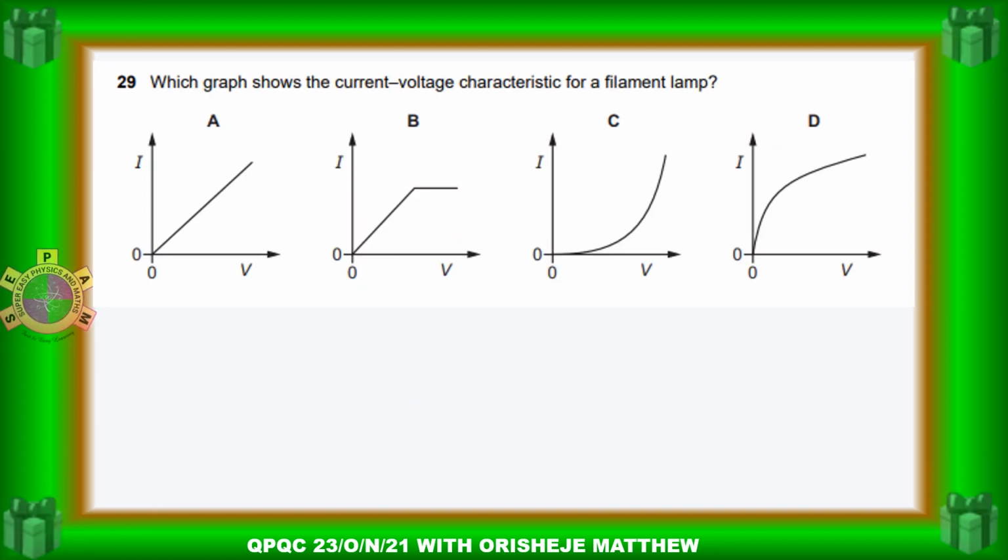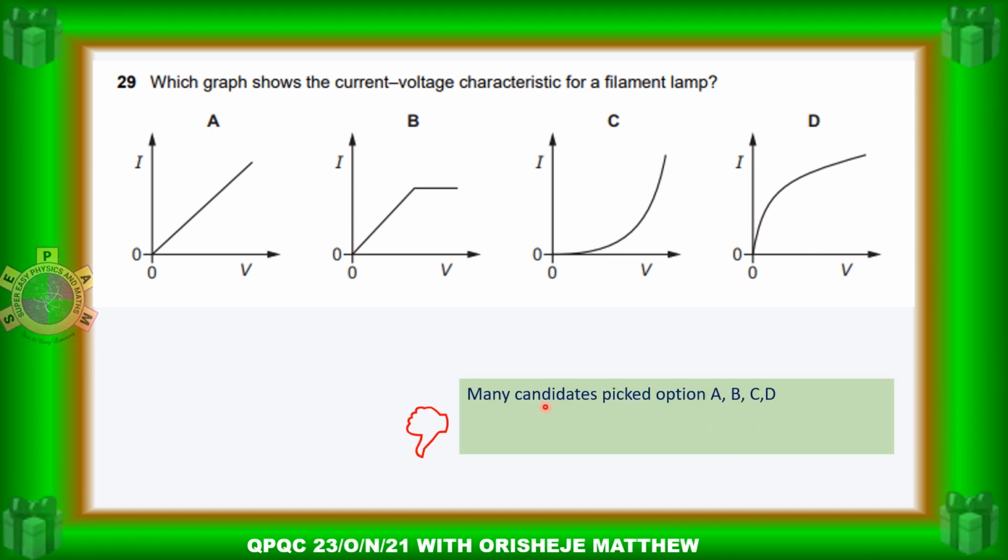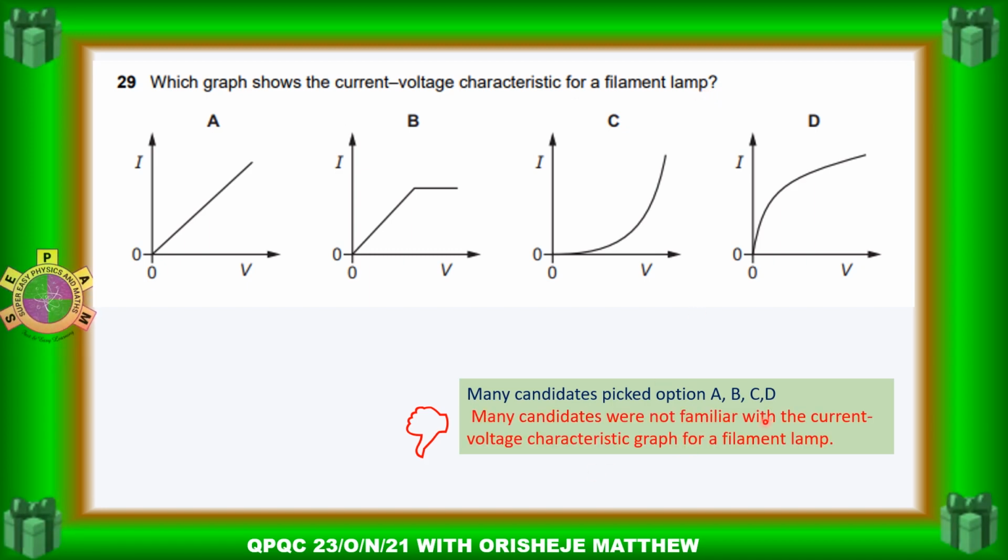Alright, this is question 19. Which graph shows the current-voltage characteristics for a filament lamp? So you have A, B, C, and D. Now let's see why most students fail this question. Candidates pick options A, B, C, and D, so that means they are not sure. They don't know the IV characteristics for a filament lamp. So many students were not familiar with the current-voltage characteristics graph for a filament lamp. That is why there is confusion and most students pick this option.